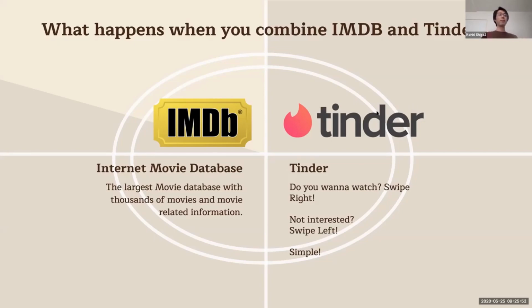We decided to combine that concept with an API called IMDb. IMDb is an API that fetches all the movie information from a huge movie database. From this API, we get information like summaries, titles, and ratings that users need to decide which movie to watch next.